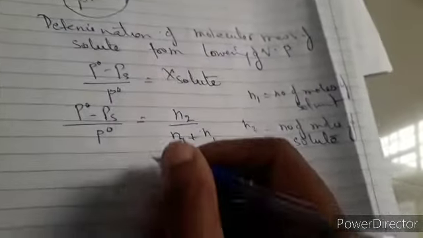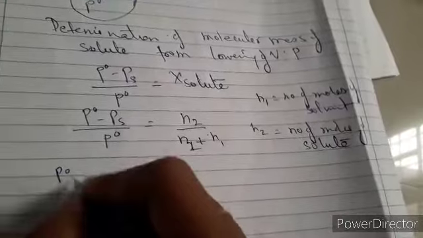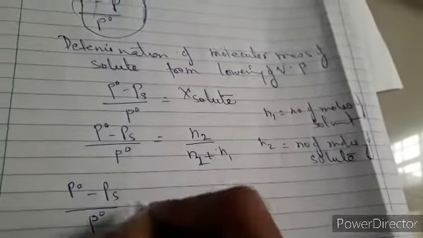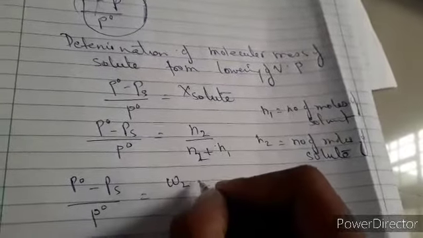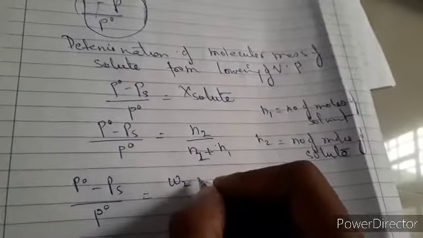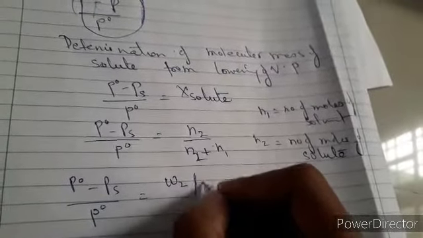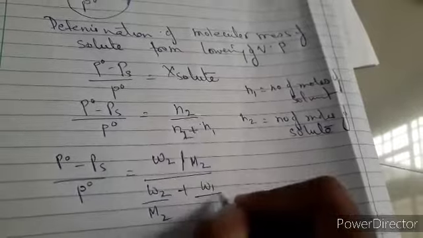So you can use it in any way. This can be written in this manner. Weight upon molecular weight gives the moles.